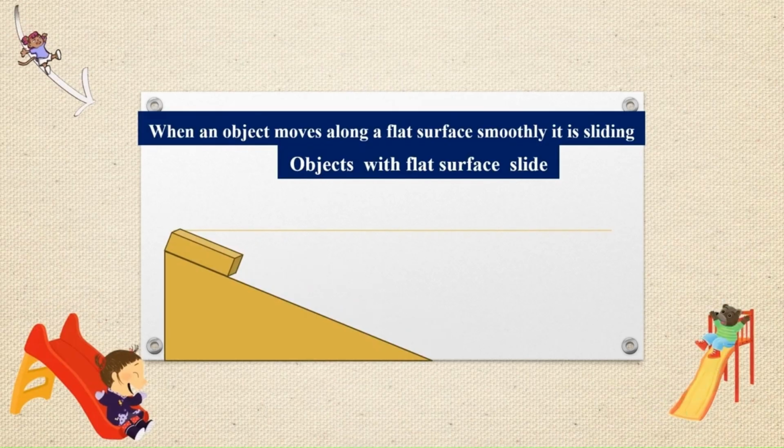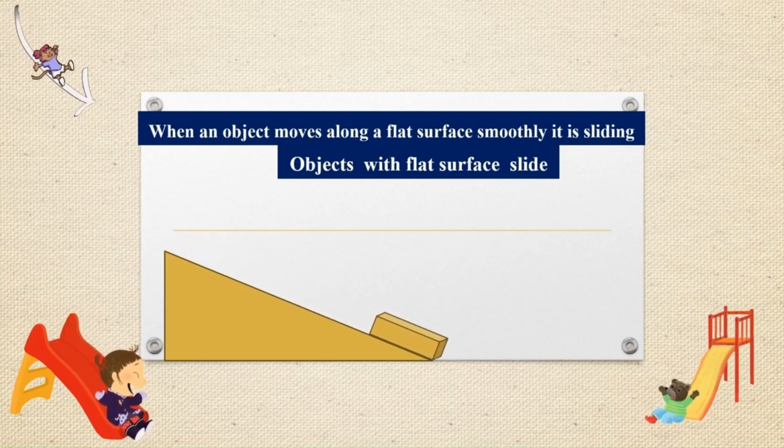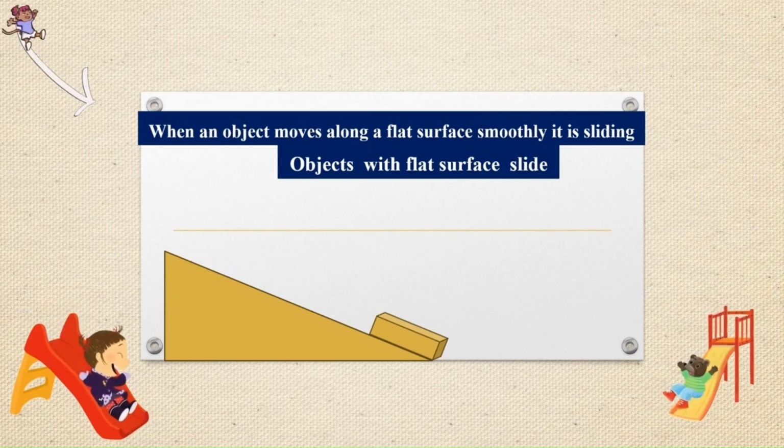Next is sliding. Now, objects with flat surfaces slide. Now, look at this rectangular block. Look at it, how it is sliding. Now you can see here three examples of slides. So when an object moves along a flat surface smoothly, it is sliding.